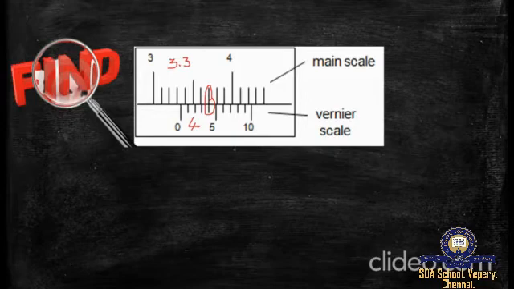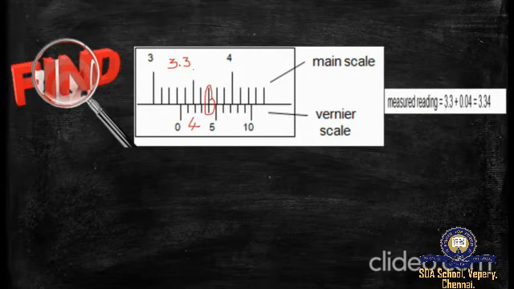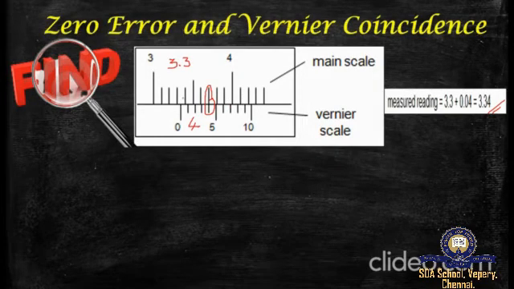In the given formula, the vernier coincidence is multiplied with the least count. We know that the least count is 0.01 centimeter. Then the corrected reading would be 3.3 plus 0.04, which is 3.34. This is the actual value. But we don't know whether this reading has a zero error or not. So let's consider another image, where we see the zero error and vernier coincidence for it.